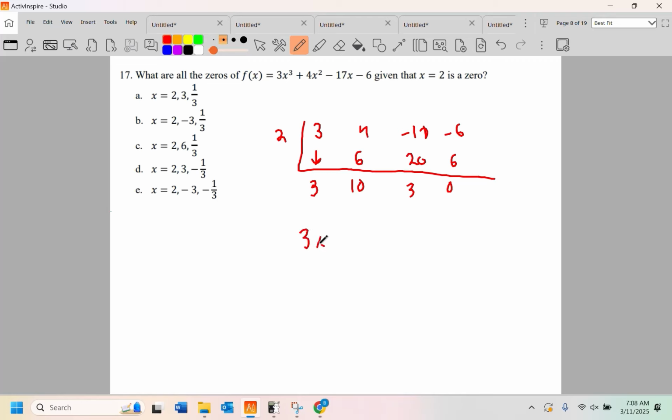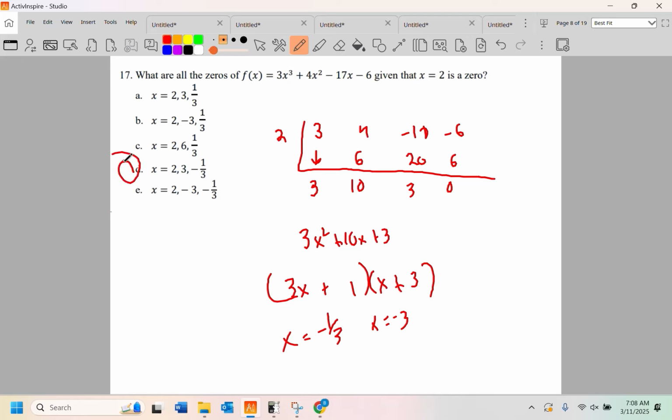What do I have left? I have 3x squared plus 10x plus 3 left. Takes a 3x and an x to form 3x squared. Takes a 3 and a 1 to form 3. 3 times 3 is 9, plus 1 is 10. So my other two zeros are -1/3 and -3. So 2 is a zero, -3, and -1/3. That's how long it takes to do it by hand.